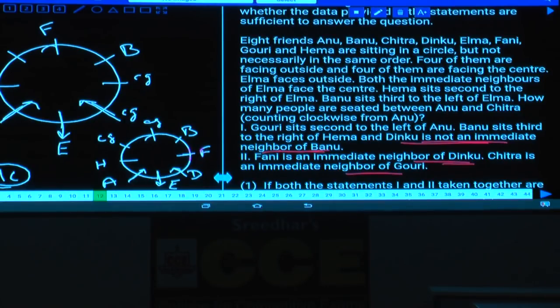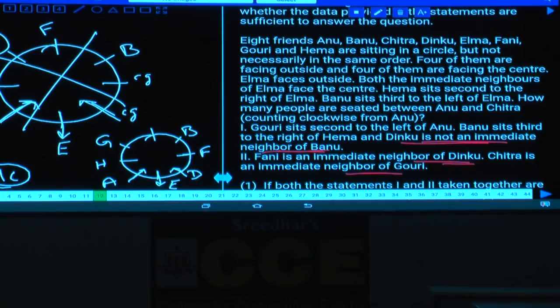As G is seated second to the left of A, in the first case, is it possible here? Now A is facing towards the center. As A is facing towards the center, G sitting second to the left of A is not at all possible, and this case is ruled out. Now we are left with only this case. G sits second to the left of A, hence G must be here. If G is here, then what about C? C must be the immediate neighbor of this one.